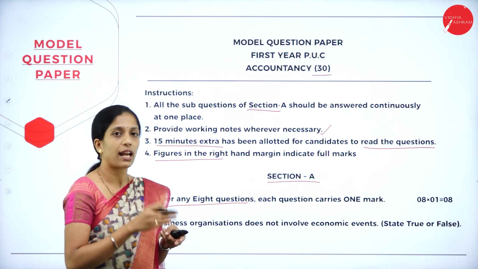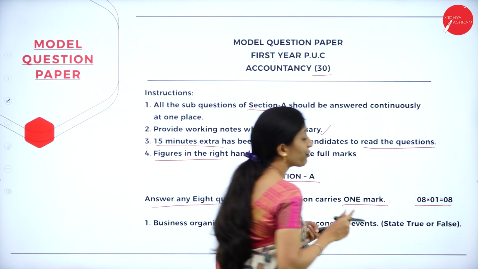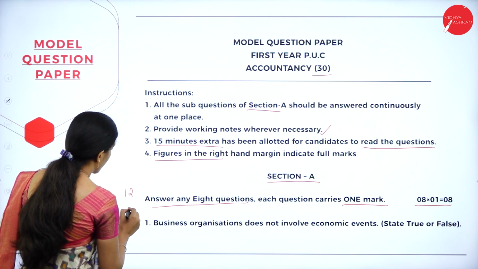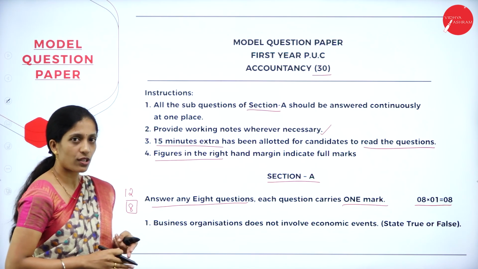So, your section A is for how much? Section A is for 1 mark. Out of 12, you have to answer any 8. So, out of 12 questions, you have to answer any 8. Okay. Now, the questions were like this.